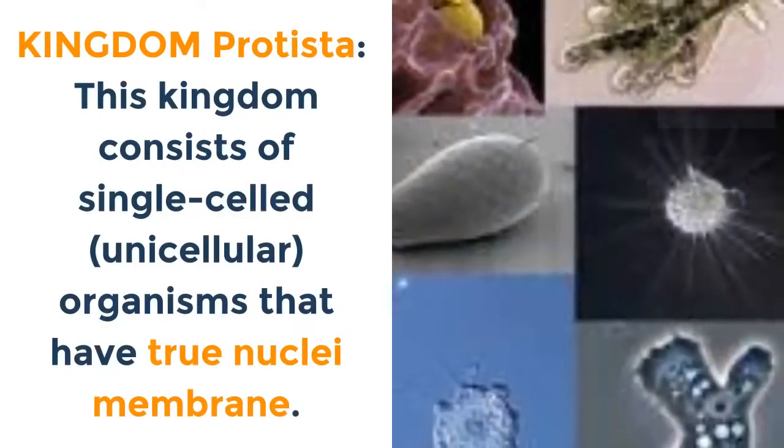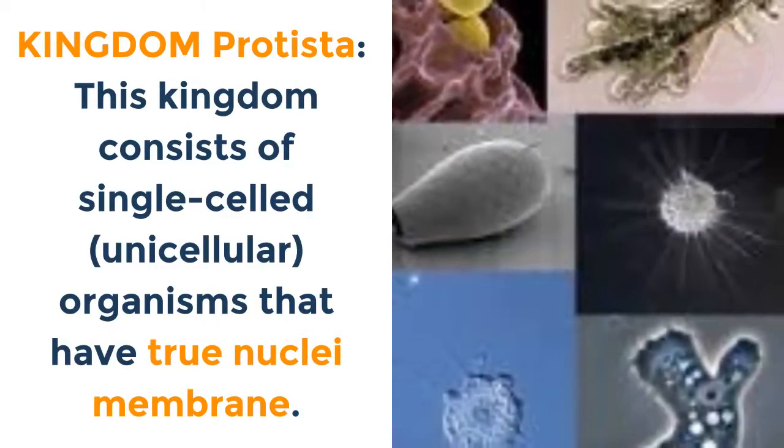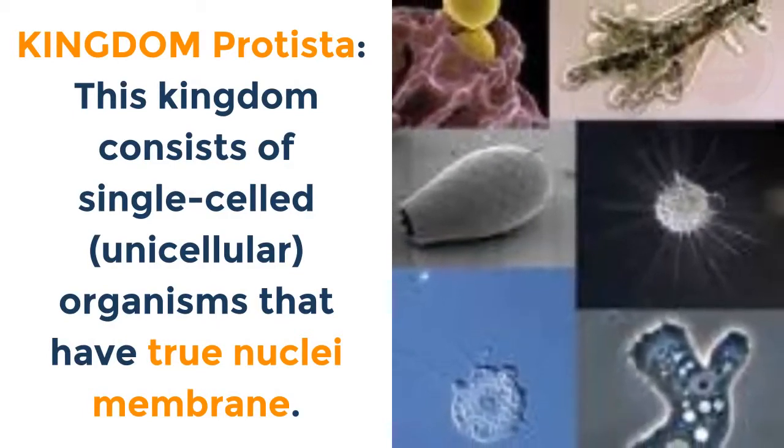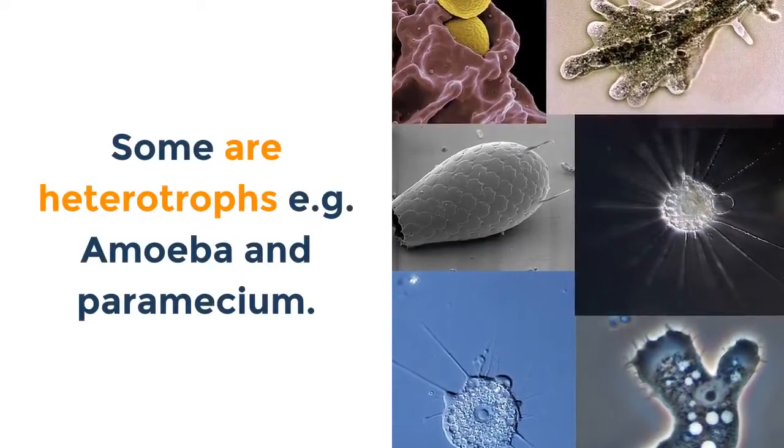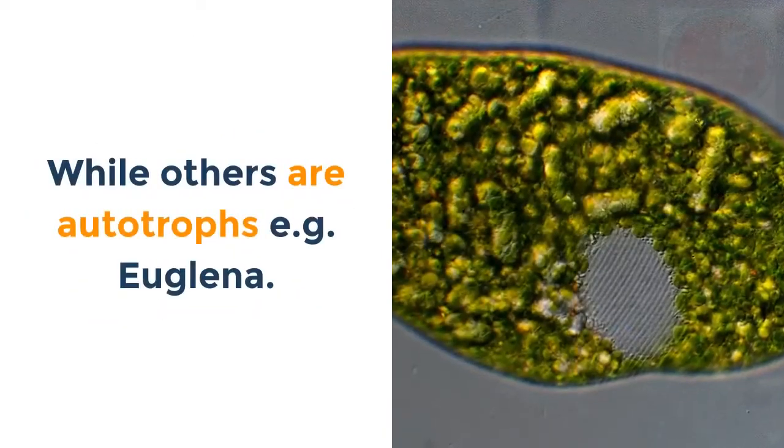Kingdom Protista. This kingdom consists of single-celled, unicellular organisms that have true nuclei membrane. Some are heterotrophs, e.g. amoeba and paramecium, while others are autotrophs, e.g. euglena.